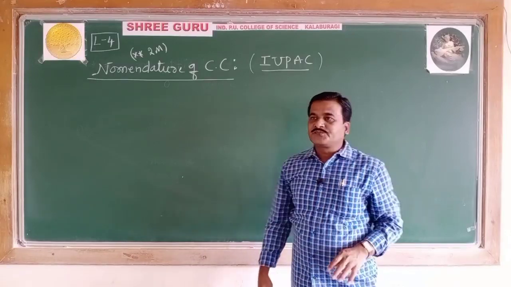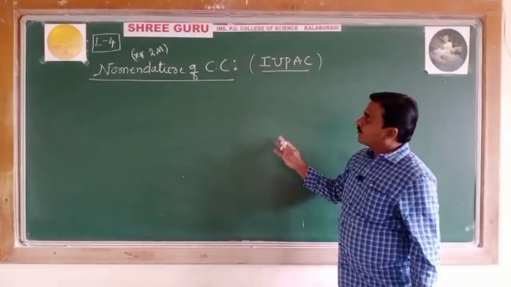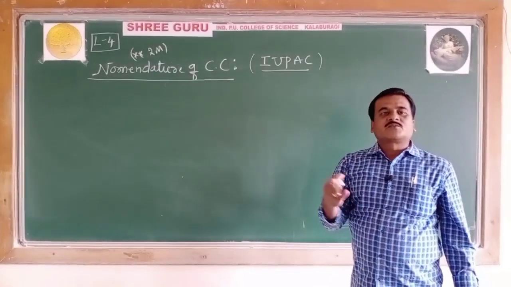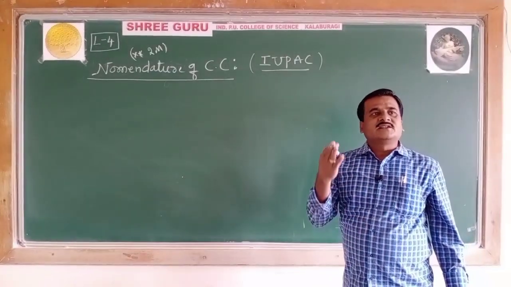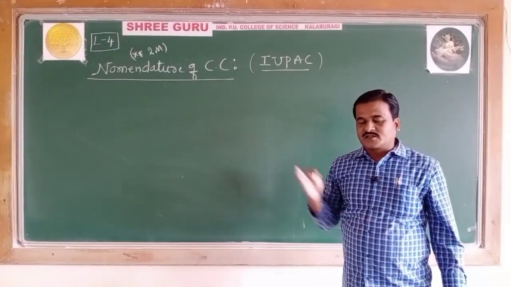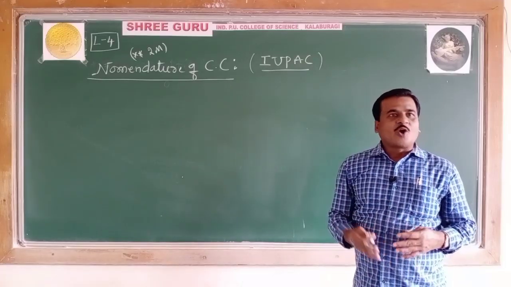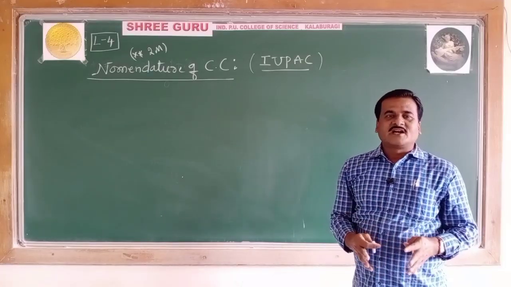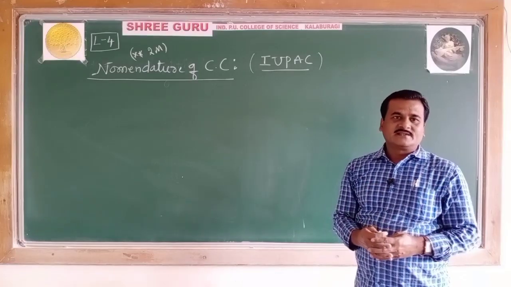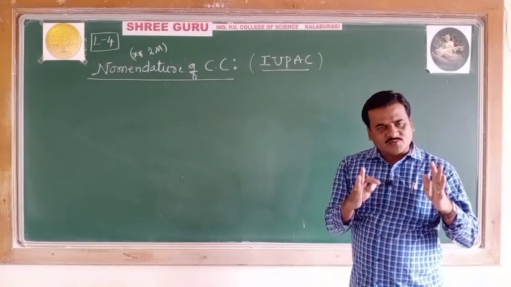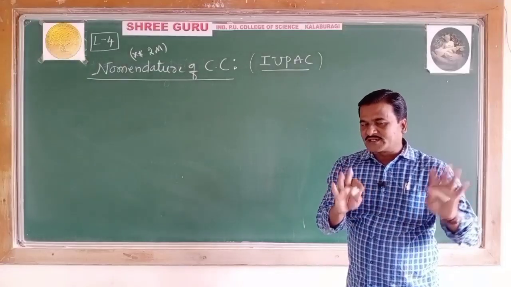Well, students, before we understand how to write the IUPAC name of the coordination compounds, let's understand how to write the formulas of the coordination entity. Formulas, formulae, one and the same, don't get confused.